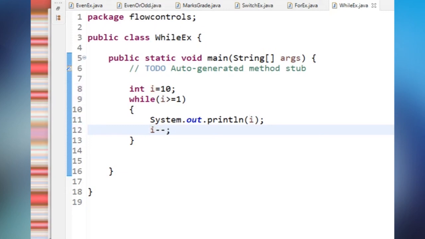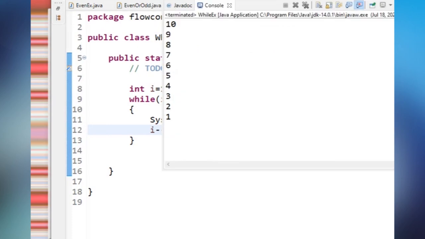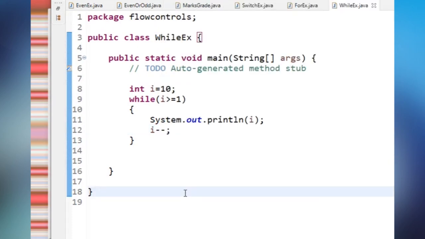Now what you have to do is try to write a program which will print only odd numbers from 100 to 1. So listen carefully, try to print the odd numbers from 100 to 1 using a while statement. Try to write this program to practice it. The next flow control is do while.